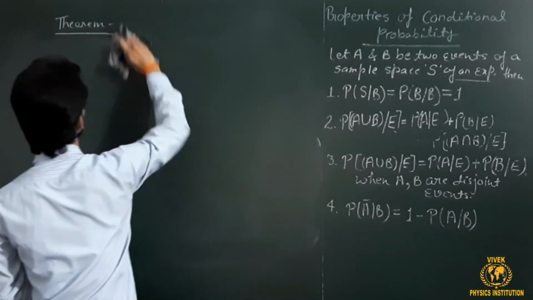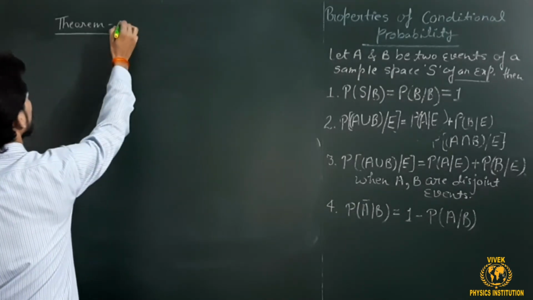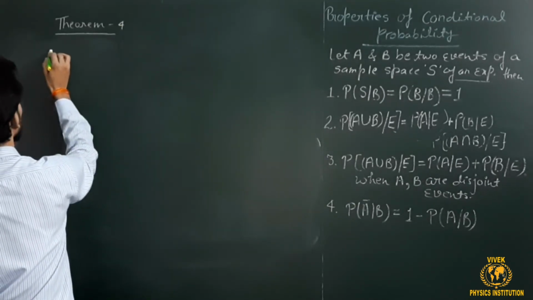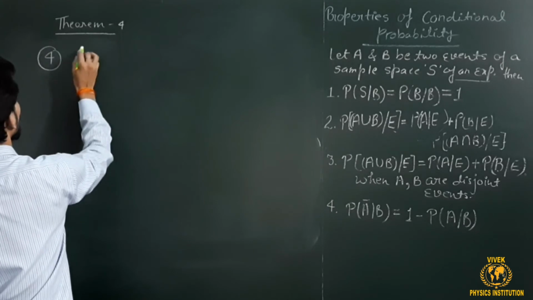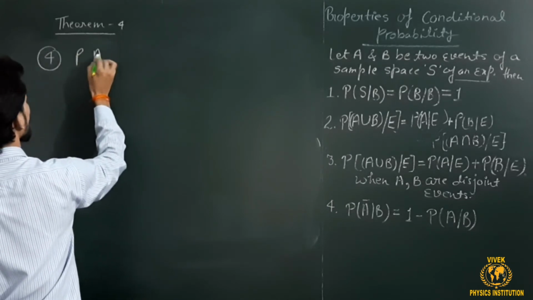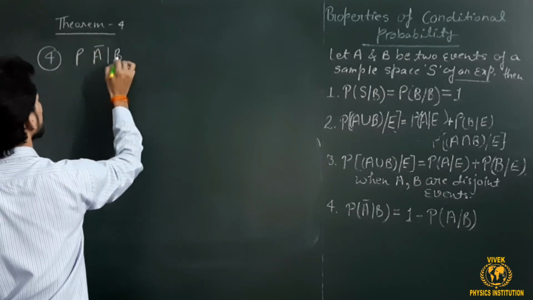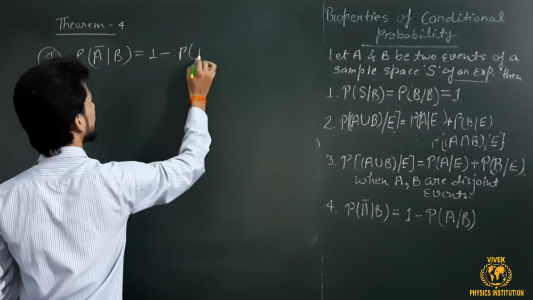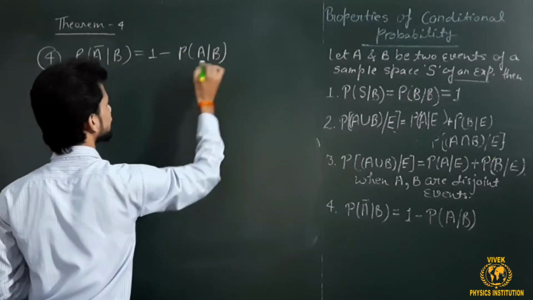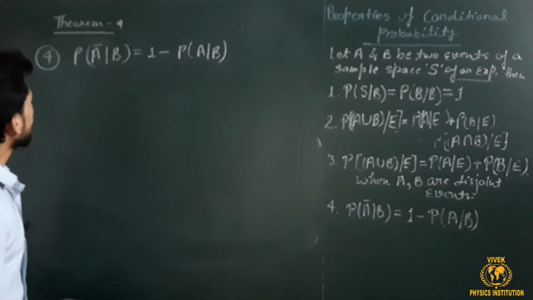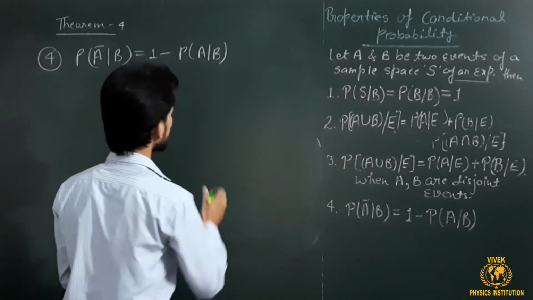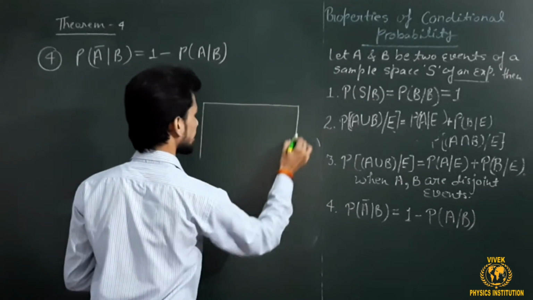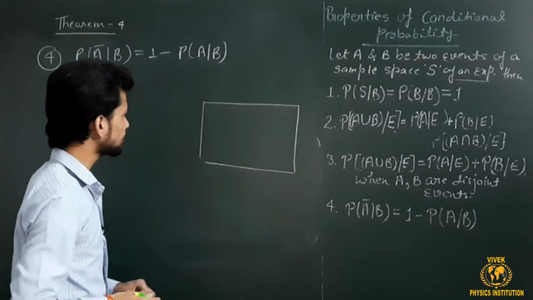Theorem number 4: the LHS of theorem number 4 is P of not A under B, which is nothing but 1 minus P of A under B. Okay. In order to prove that theorem, let me take you to one more concept of set theory here.